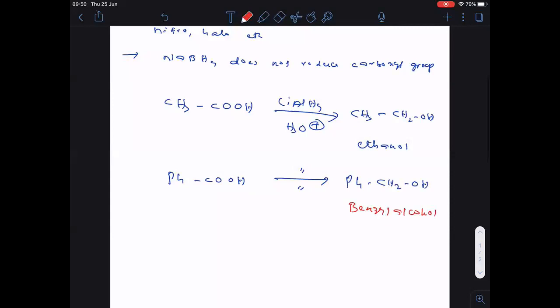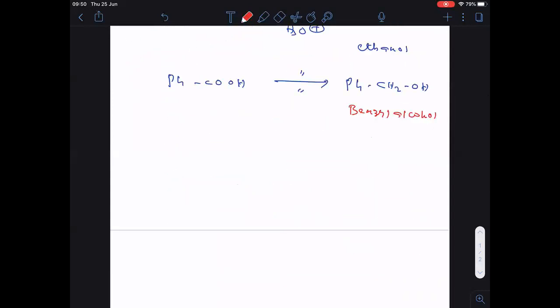Now we are entering into the next and very important chemical property. Many times we got the question. Let me write clearly here. Decarboxylation. Very, very important one. Many times we got a question in board examination as well as the NEET examination. Very, very, very important one.